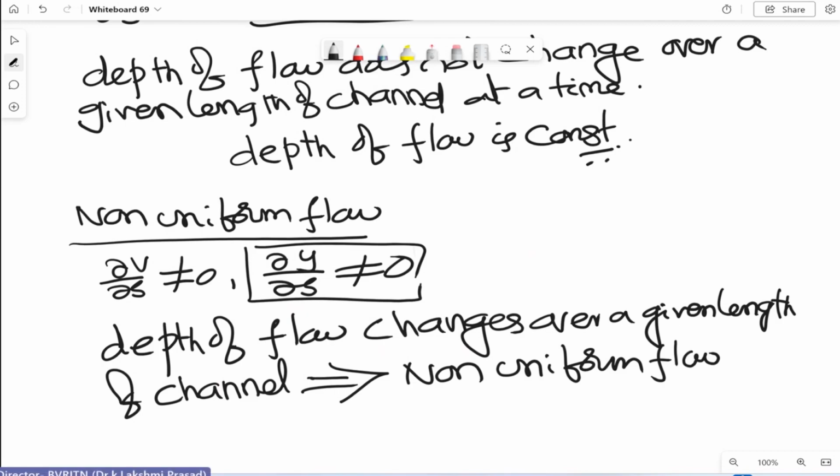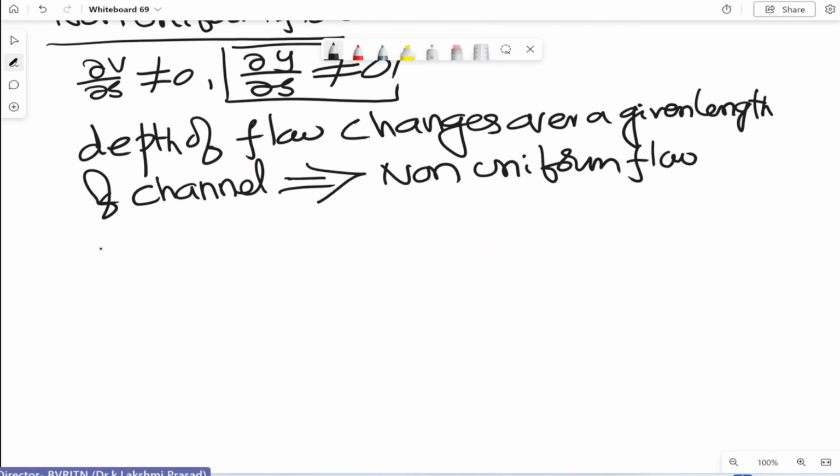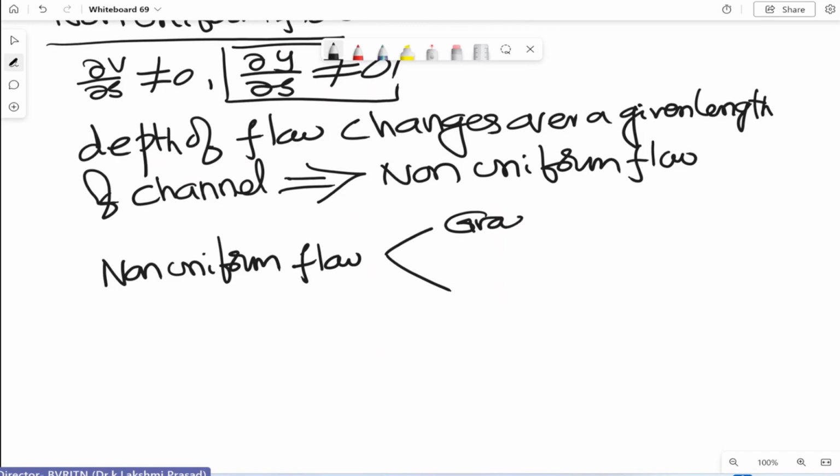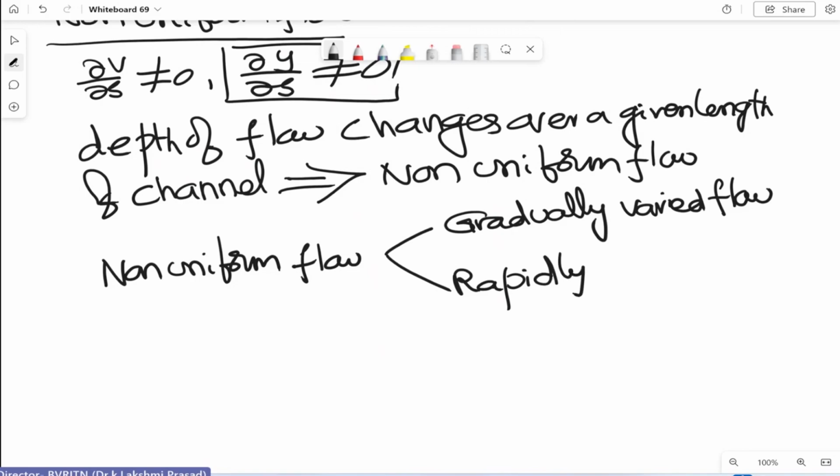So what is this actually? Non-uniform flow is classified under two types: one is gradually varied flow, and the second is rapidly varied flow.